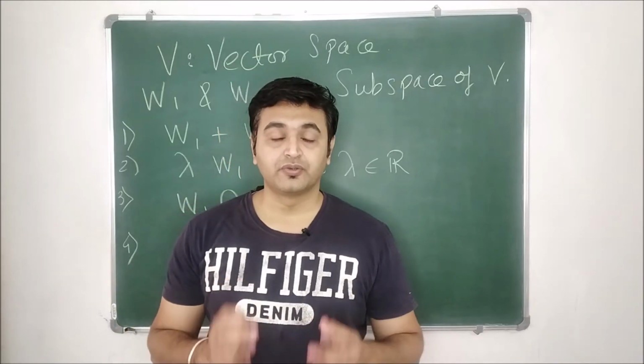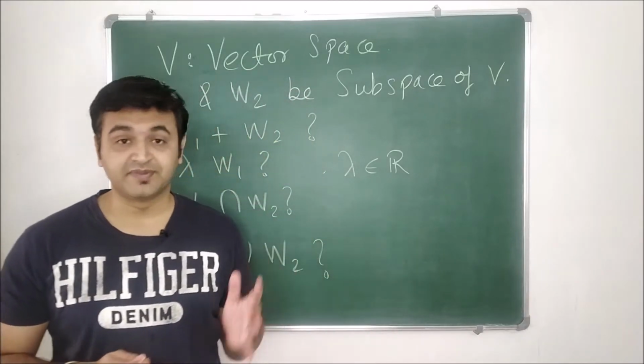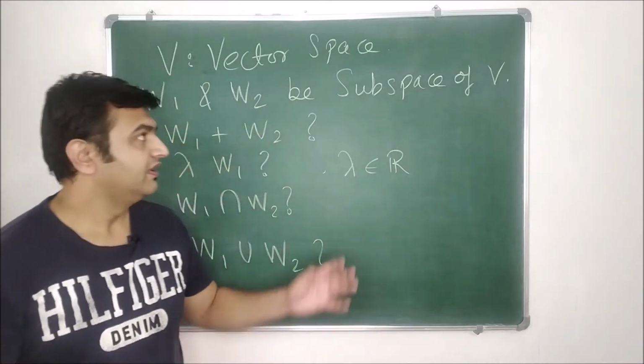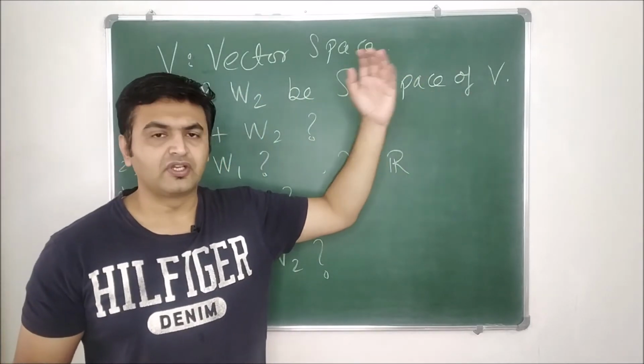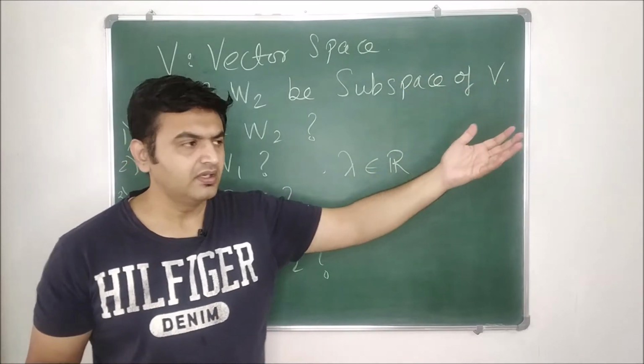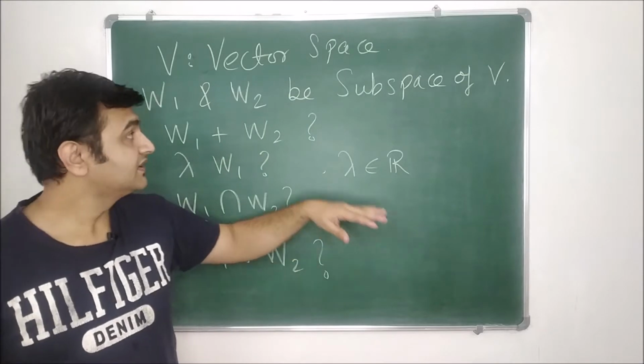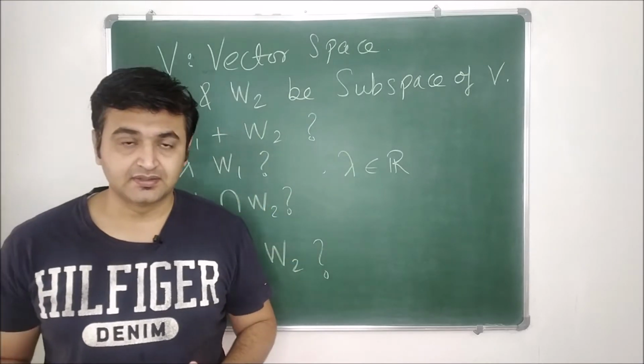Hey everyone, so today we are going to play with subspaces. Suppose you have a vector space over real numbers. This is true for any field, like complex numbers or any arbitrary field, but let me stick to real numbers. So if you have a vector space over real numbers, and suppose you have two subspaces,